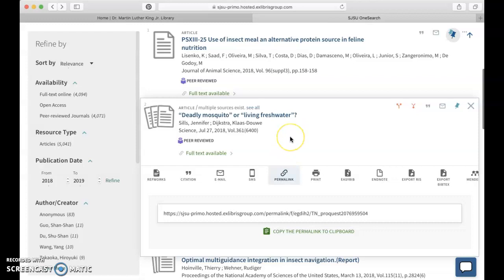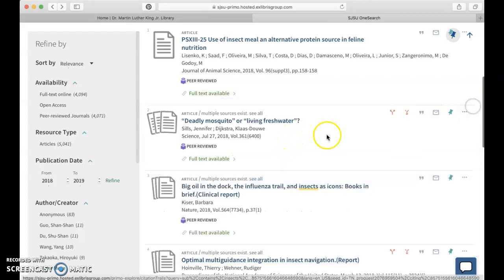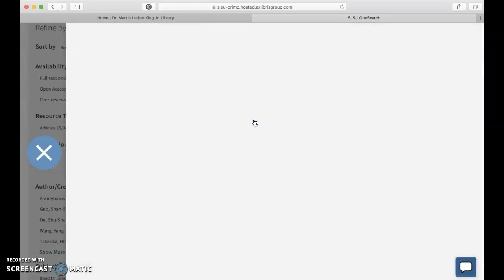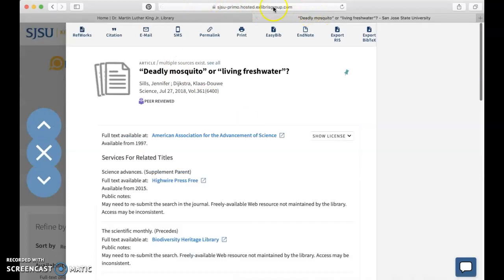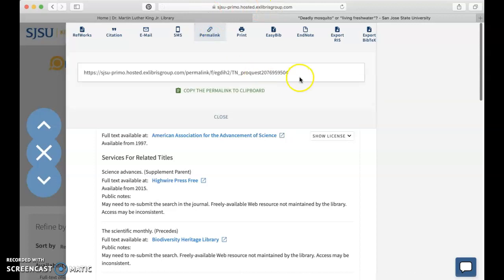In other words, if you click on this and then copy this link up here, it's not going to be the same as if you click the permalink. This is what you actually want. So you would go ahead and copy and paste this into your citation list.